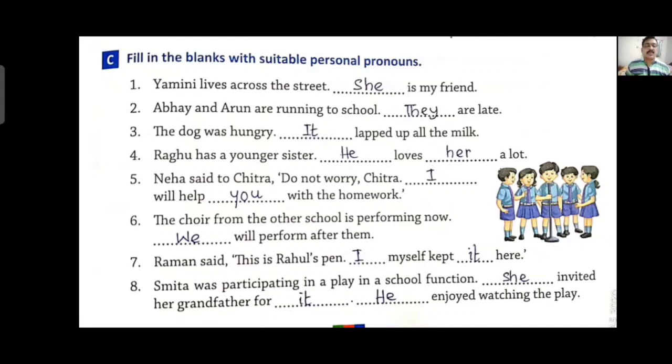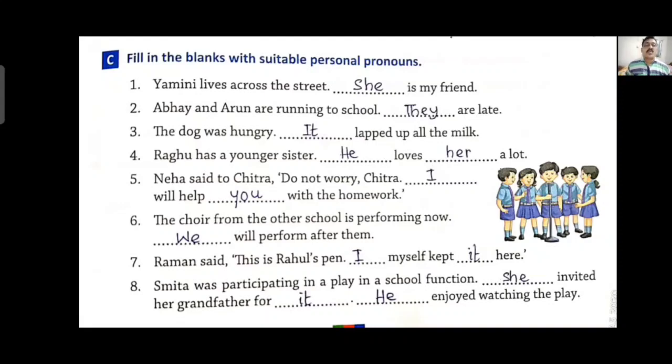Abhay and Arun are running to school. Both boys' names are given, so it is plural. So you have to use the plural pronoun they. They are late. The dog was hungry. Dog is an animal and singular, so you have to use it. It lapped up all the milk.